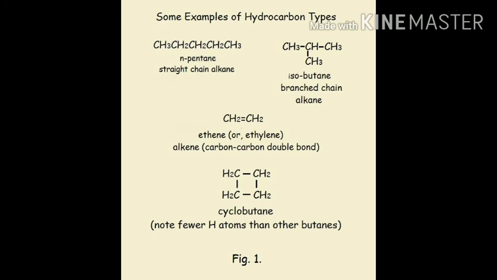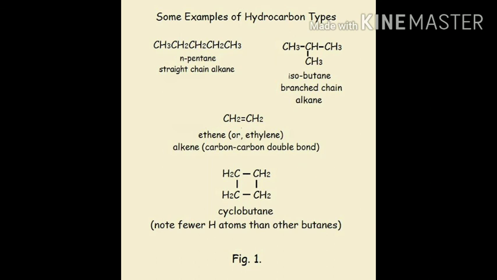Now next are some examples of hydrocarbon types: neopentane, isobutane, branch chain alkane, and CH2=CH2, ethene or ethylene, an alkene with a carbon-carbon double bond, and this is cyclobutane, which has fewer H atoms than other butane.